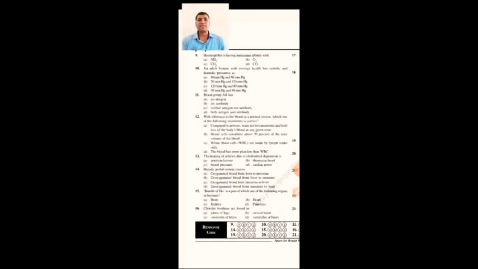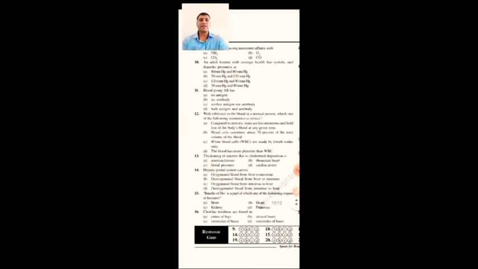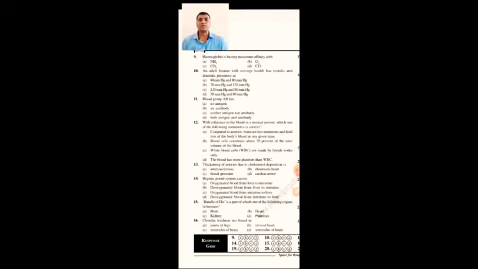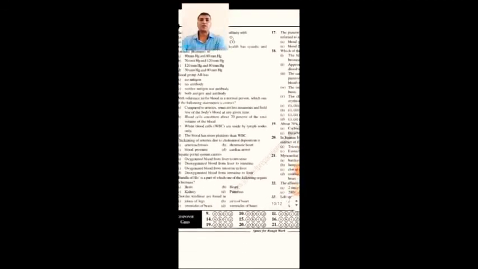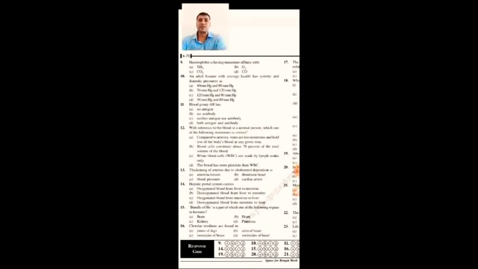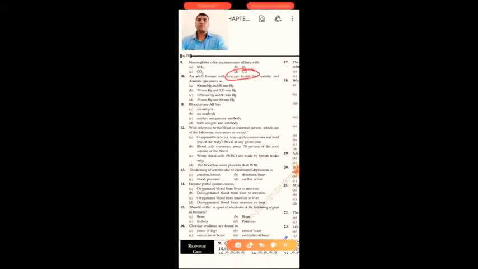Hemoglobin is having maximum affinity with NH3, O2, CO2 and CO. Already you know that affinity means able to combine with. So it is having approximately 200 times the capability with carbon monoxide. So here the answer is carbon monoxide.